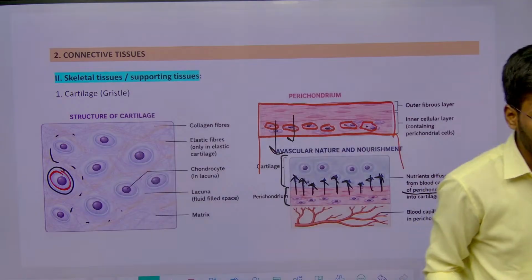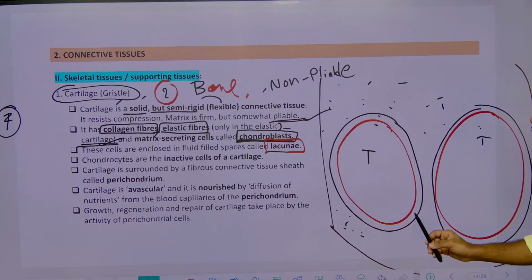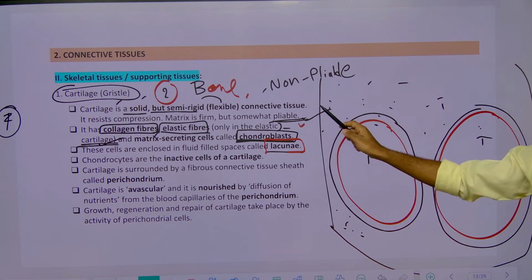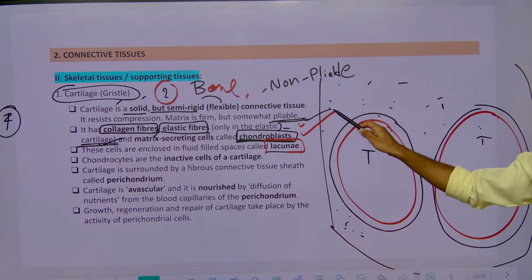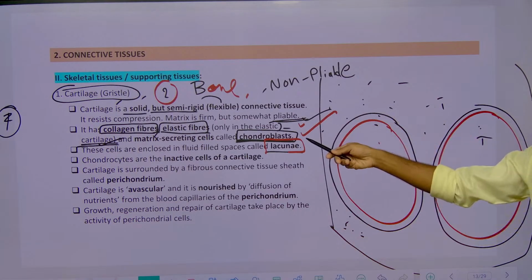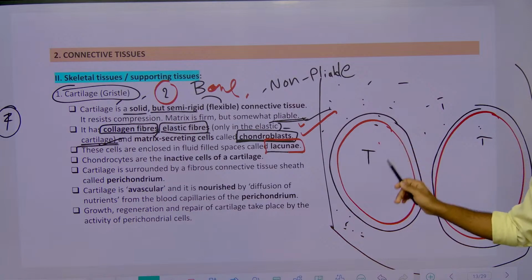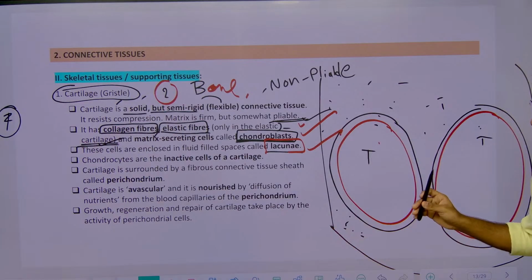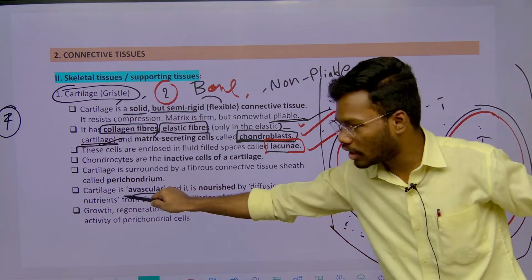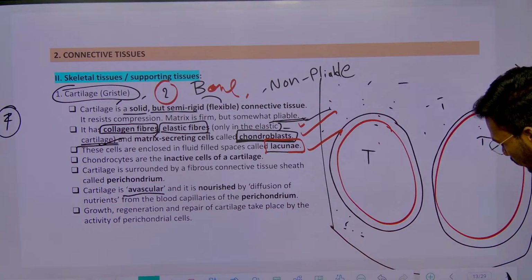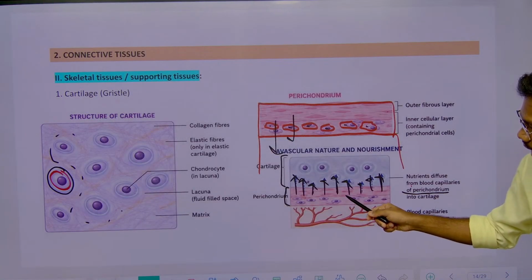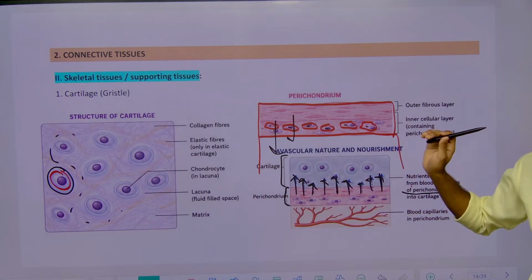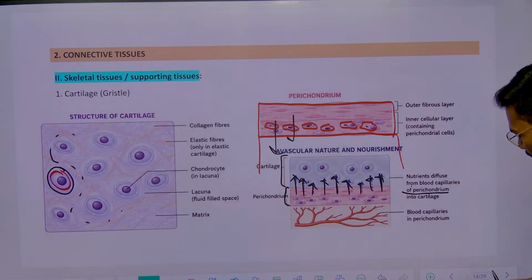So there is not more information than this. You just need to remember cartilage is solid but somewhat flexible in nature, having the palpable property, and cartilage has chondroblasts. These chondroblast cells are present where? In fluid filled cavities, that may be one or two, lacunae spaces. And also you need to remember, cartilage is avascular. That's why these perichondrial cells have this property of diffusion, sending all the nourishment to this cartilage. That thing only you need to remember.